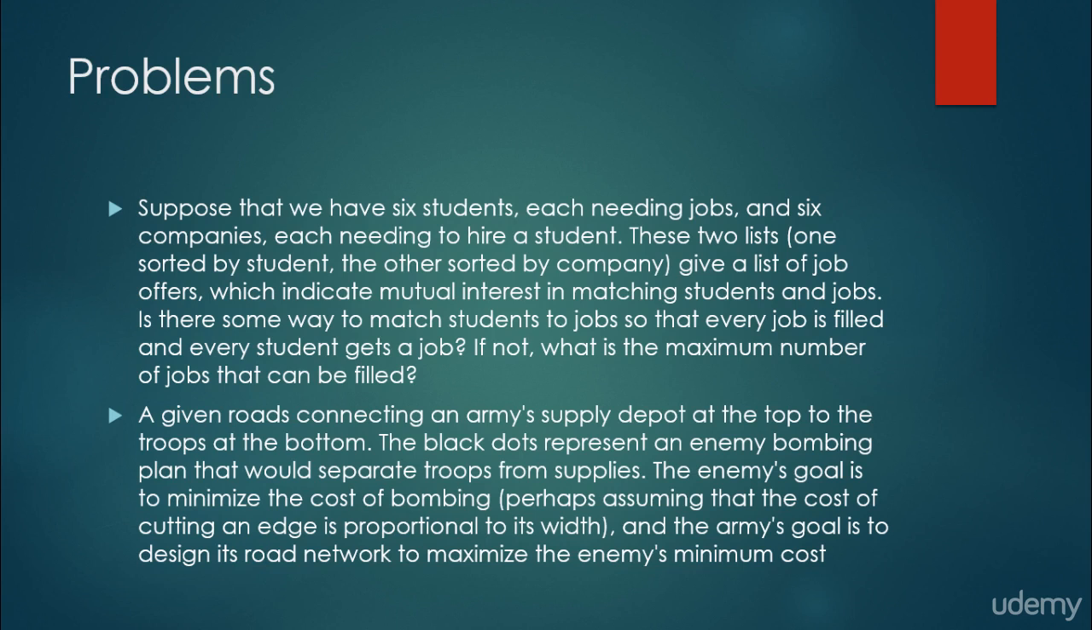And the last problem is a given road map connecting an army supply depot at the top to the troops at the bottom. And there are black dots, for example. It's a map that represents the enemy bombing plan that would separate troops from supplies. The enemy's goal is to minimize the cost of bombing, perhaps assuming that the cost of cutting an edge is proportional to its width. And the army's goal is to design its road network to maximize the enemy's minimum cost. I think it's a very interesting problem too.